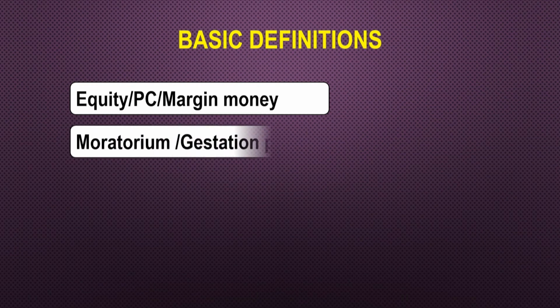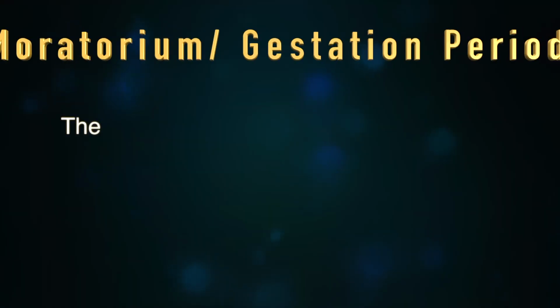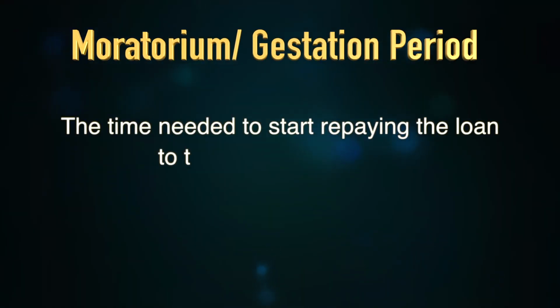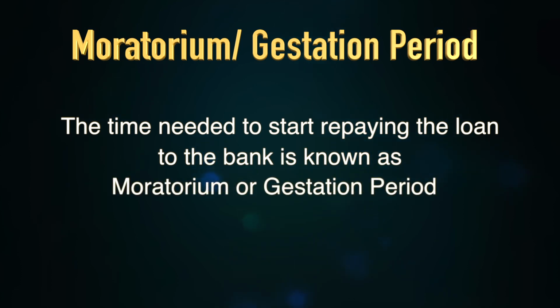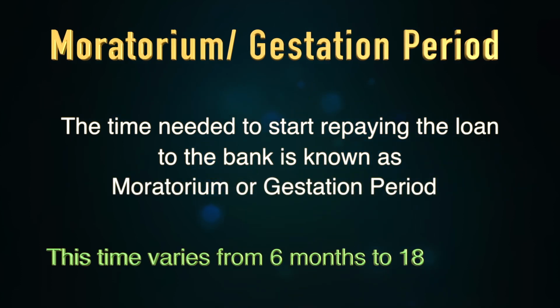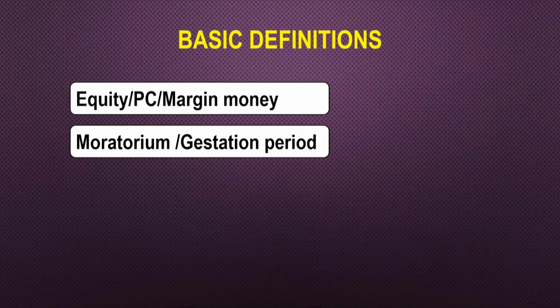Then we have the moratorium or the gestation period, because when you take a loan from a bank or from a financial corporation, you cannot start repaying the loan right from day number 1. You need some time to start repaying the loan. So that time is known as the moratorium period or the gestation period, and this can vary from 6 months to 18 months.